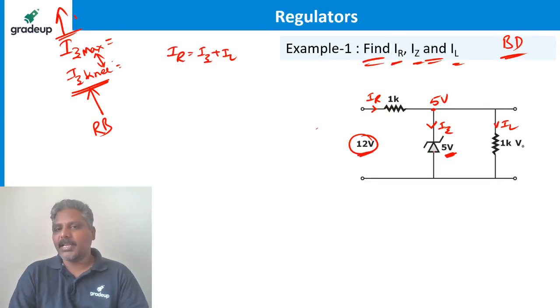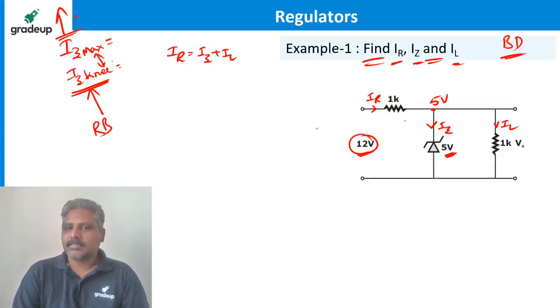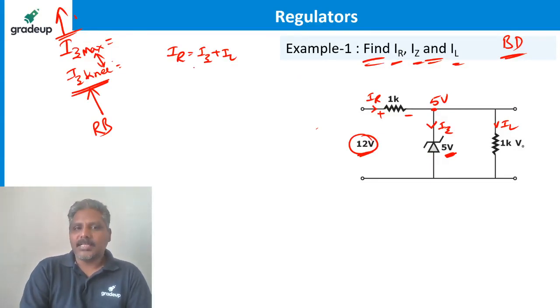So where is that remaining 7 volts? 5 volts is available across this, remaining 7 volts is dropped across this. Out of 12, 7 is dropped across this, 5 is available across this. Now it is just to find the currents.